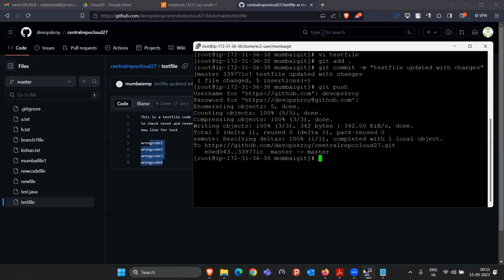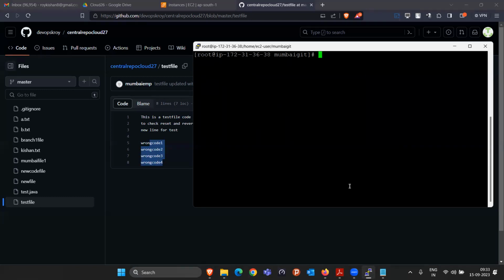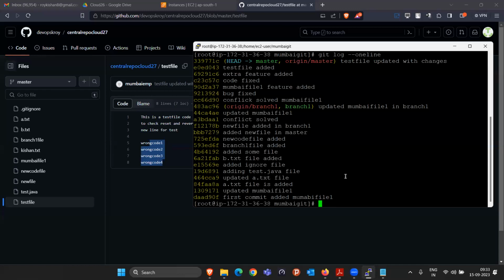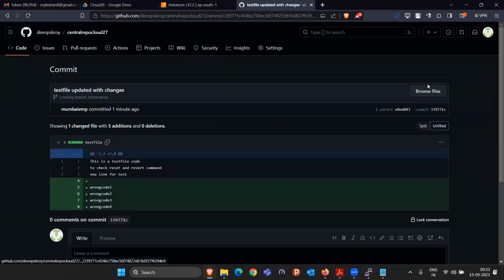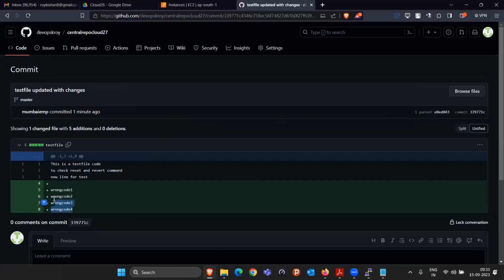So for that case, Git has an option called revert. Okay, if you committed the code and pushed the code like that, it is not like you can just delete it. But there is a thing called revert. What is revert? If I show you here, Git, can you show me the log with the one-line option? So you know what happened? Basically, this is the location where we updated the change. This is the last commit where we updated the change. Yes or no? 33977. If you see, 33977 is the one commit in which we added the wrong code.